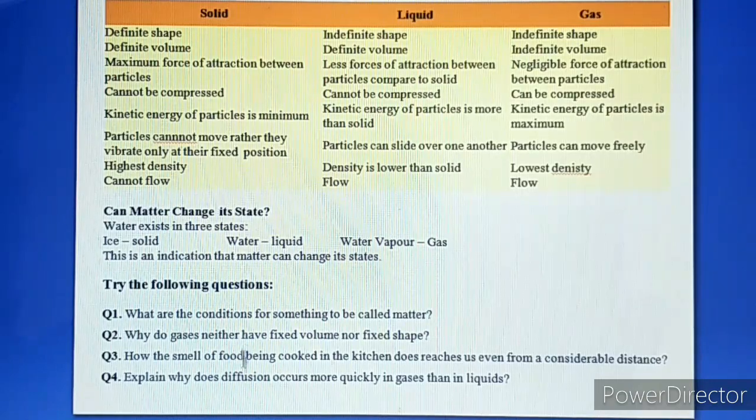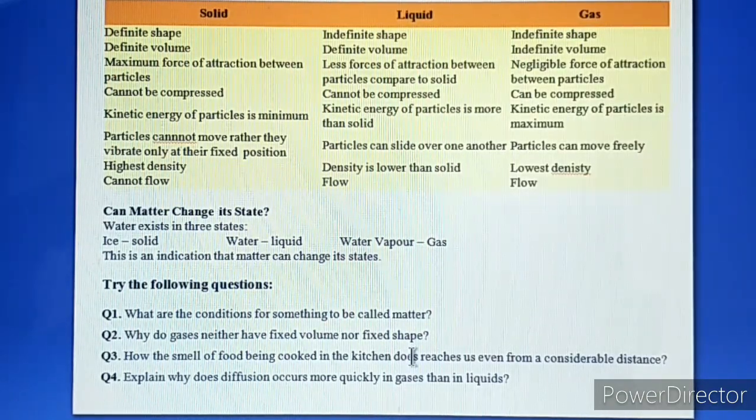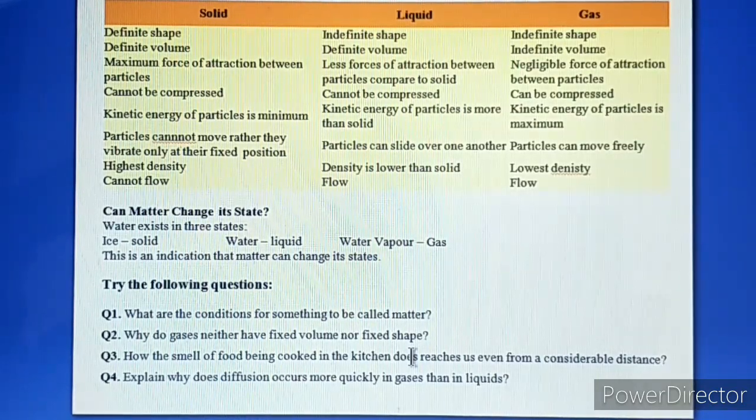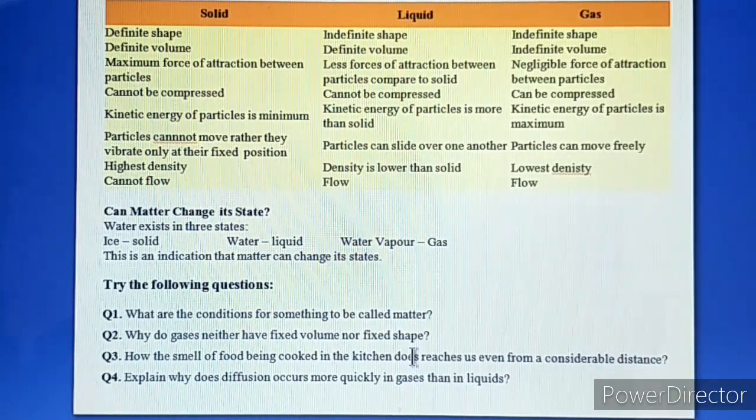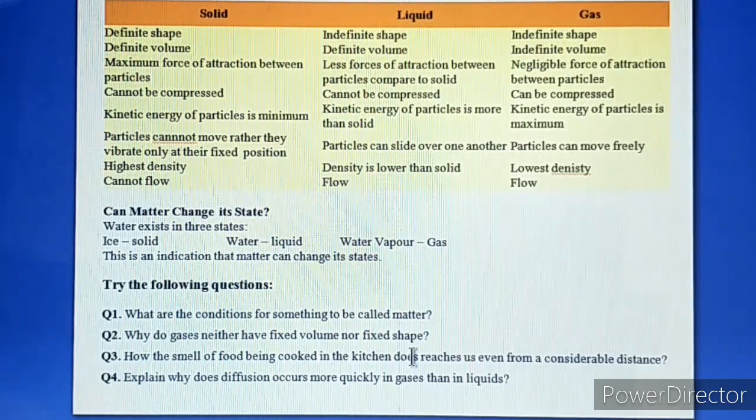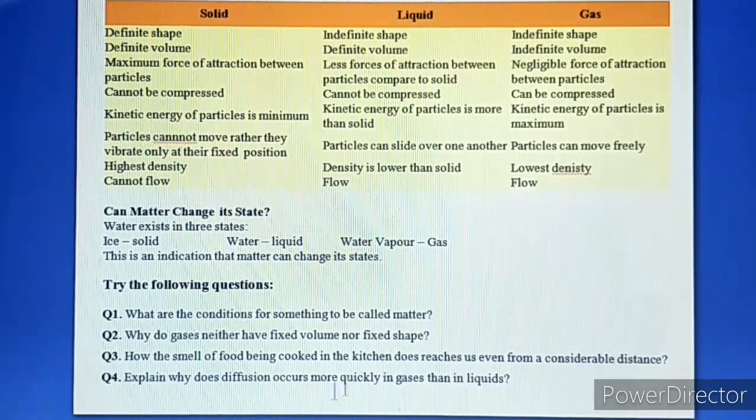How does the smell of food being cooked in the kitchen reach us even from a considerable distance? Now think about that smell. Smell is what kind of matter, and how is it that when food is cooked in the kitchen, it reaches us in our bedrooms also, wherever we are studying? Now the fourth question is what?